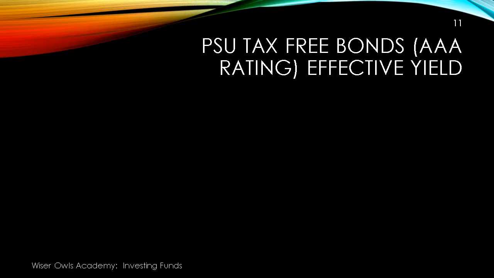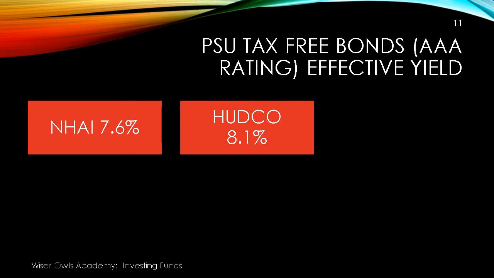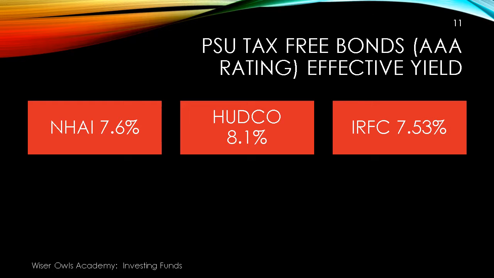Now let's look at what the public sector undertaking tax-free bonds with a AAA rating provide us in terms of effective yield. The National Highway Authority of India issued a bond about 3 years ago, and that was a 7.6% tax-free bond. The HUDCO, that is the Housing Urban Development Corporation bond, has got a coupon of 8.1%. The Indian Railway Finance Corporation is having a coupon rate of 7.53.